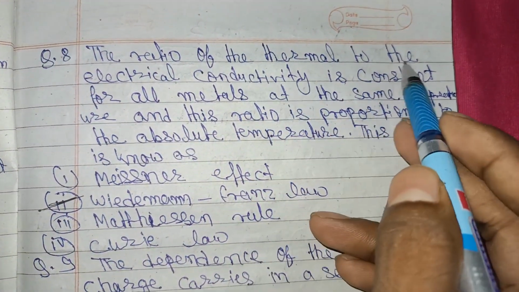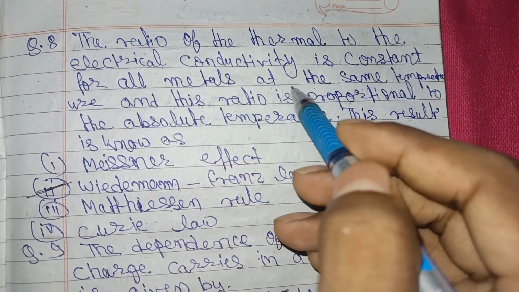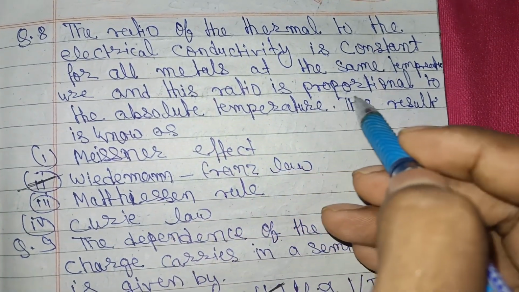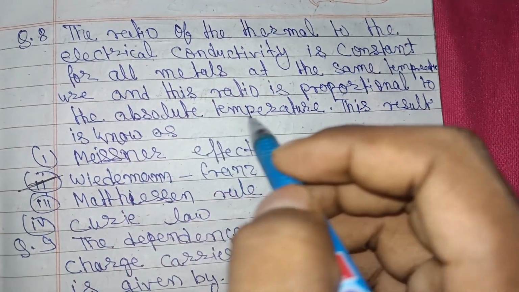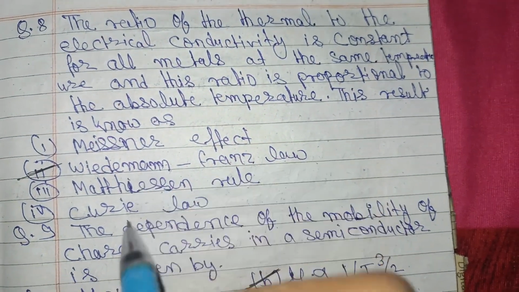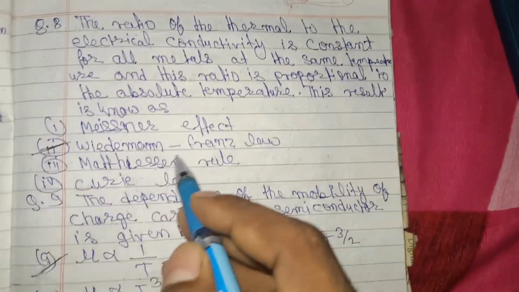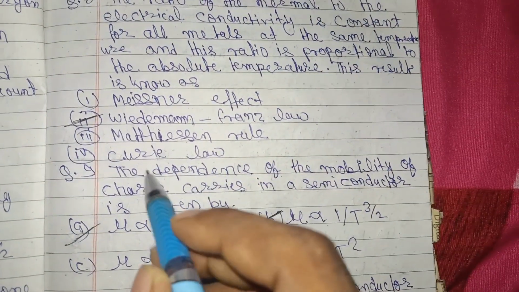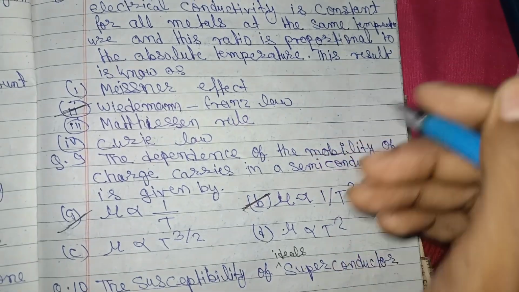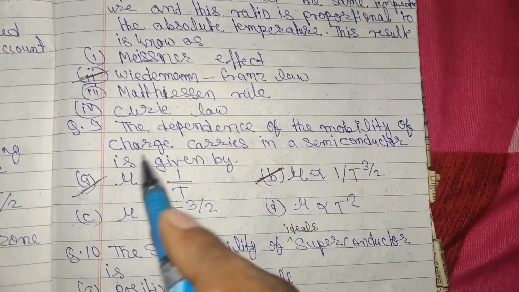Question number 8: the ratio of the thermal to the electric conductivity is constant for all metals at the same temperature, and its ratio is proportional to the absolute temperature. This result is known as Wiedemann-Franz law. इसी लॉ के अकॉर्डिंग वो फार्मूला आते हैं जो पीछे हम बताएं.